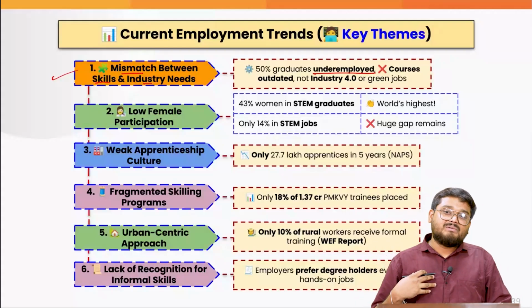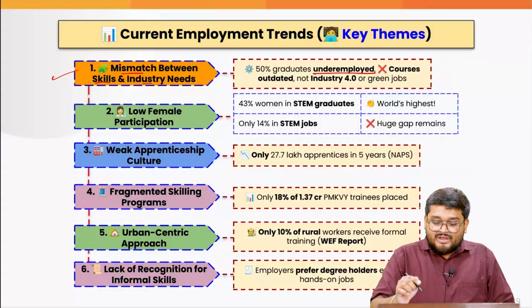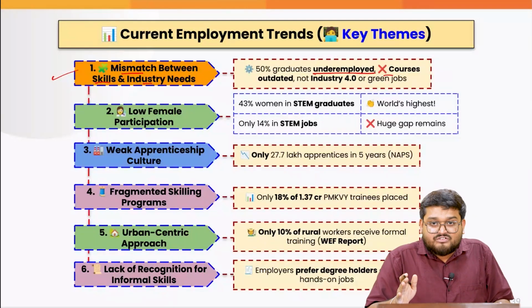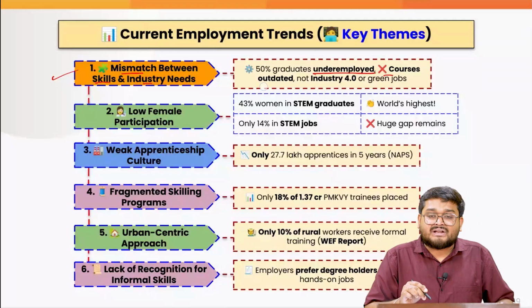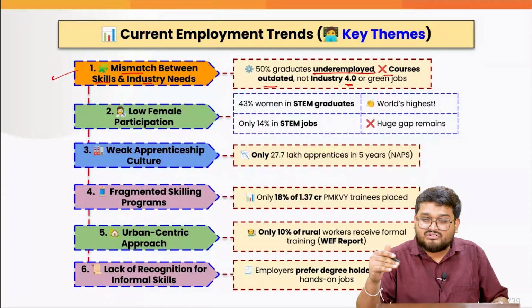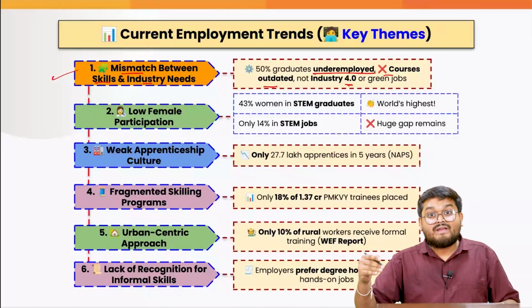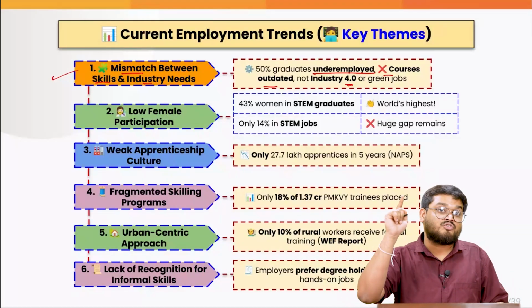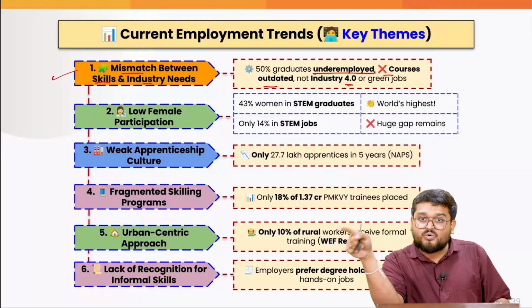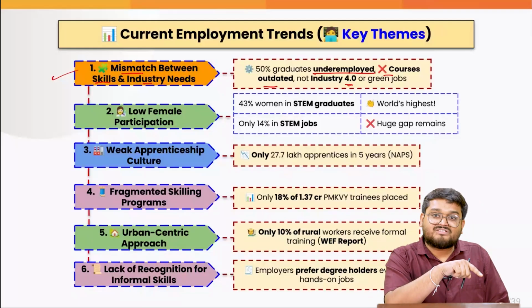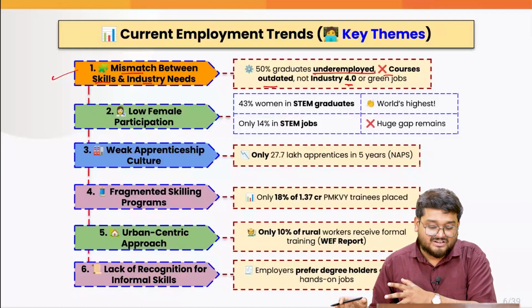That means we are not able to skill them properly. Also, the courses which are taught at the graduate level, at the school level, are outdated. These are not oriented with reference to the next generation of industry, that is Industry 4.0, where we will be having automated jobs, but there should be someone who should be running the codes, or who should be maintaining those operations, who should be in the logistics sector.